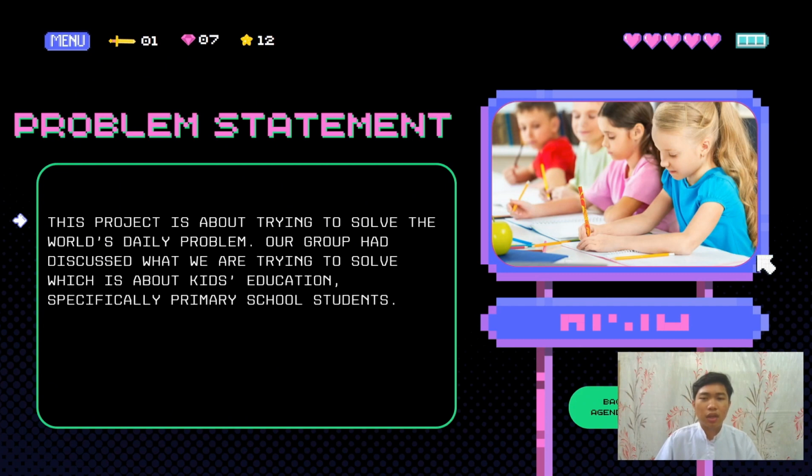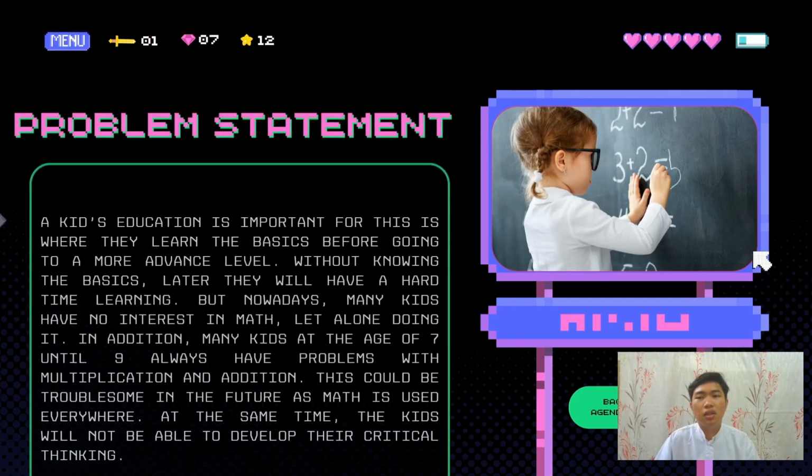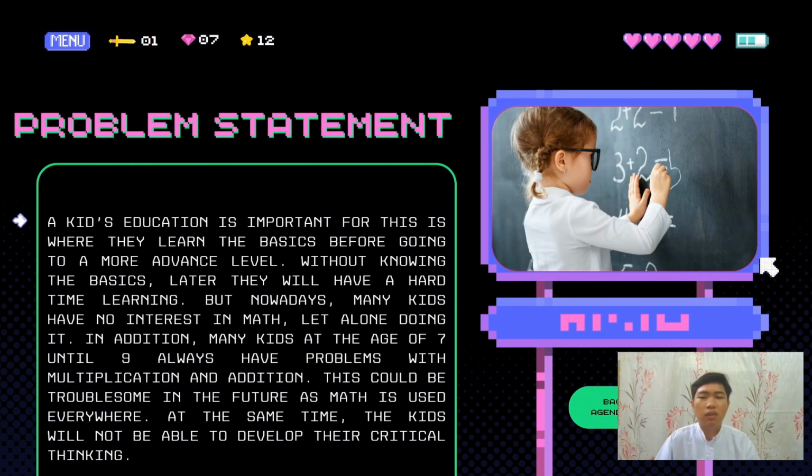This project is about trying to solve a daily problem in the world. Our group has discussed what we are trying to solve, which is kids' education, specifically primary school students. A kid's education is important because this is where they learn the basics before going to a more advanced level. Without knowing the basics, later they will have a hard time learning, but nowadays many kids have no interest in math, let alone doing it.